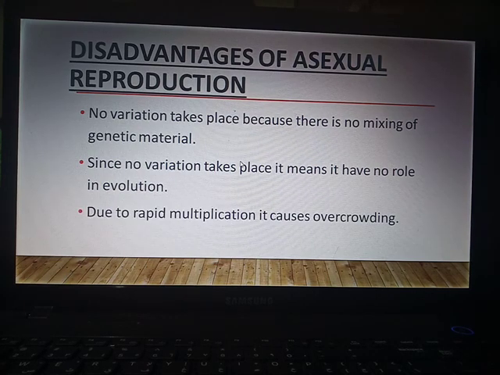Due to rapid multiplication, it causes overcrowding. In asexual reproduction, the organisms reproduce very fast, so it may cause overcrowding.